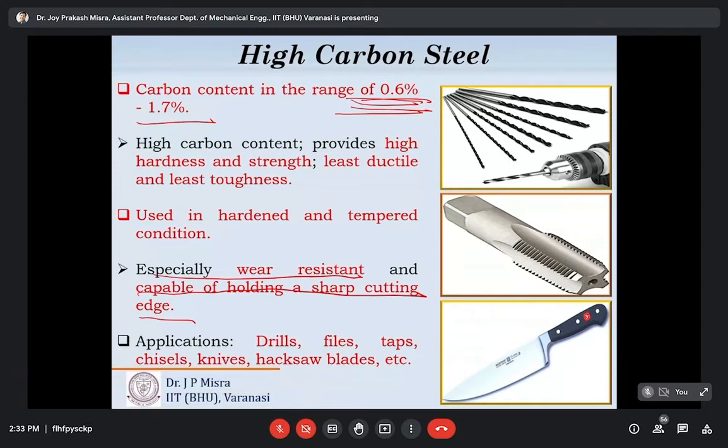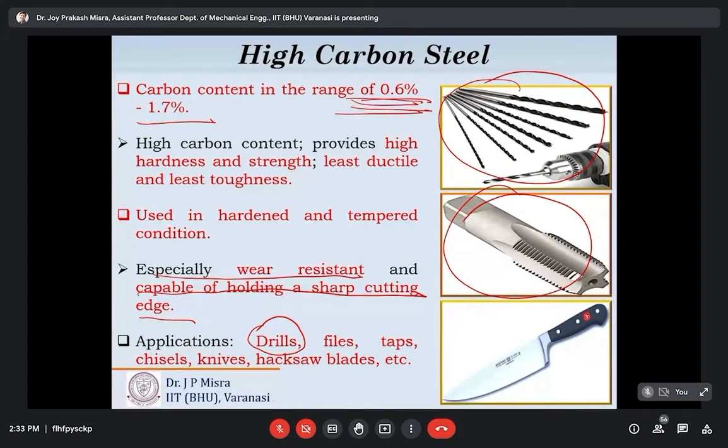This is the beauty of high carbon steels, and therefore high carbon steels are used for making hand tools like chisels, punches, files, or taps. This is an example of taps. Taps are used for making internal threads. Files are used in the fitting shop. Chisels, punches, and cutting tools like drills. This is a typical example of drills and drill bit.